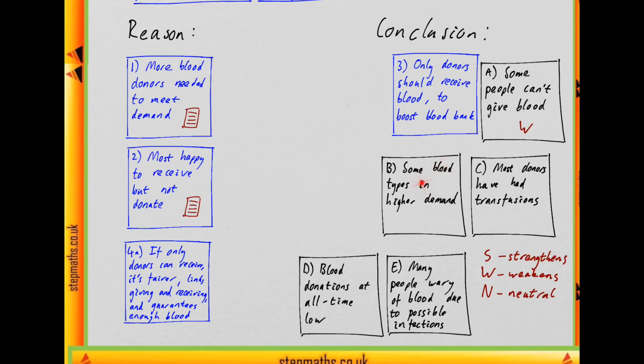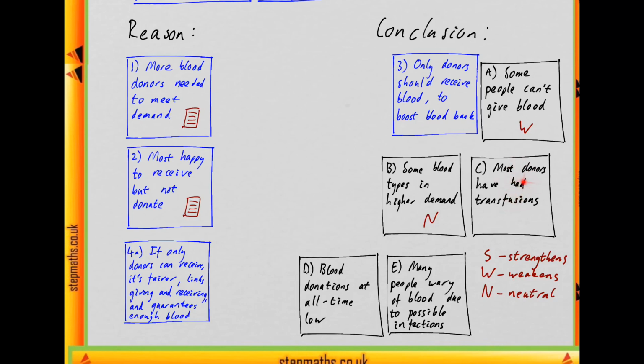Okay, it gets more complicated because what blood types you can accept aren't the same as what blood types you can donate to, but you can always accept and donate to people with the same blood type as you, so this would still work. So this is just neutral to the argument, it doesn't affect it.